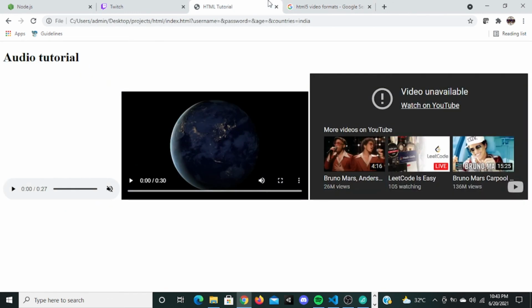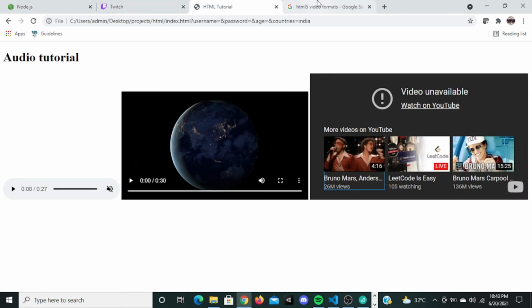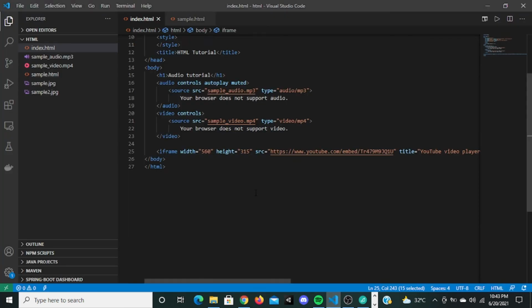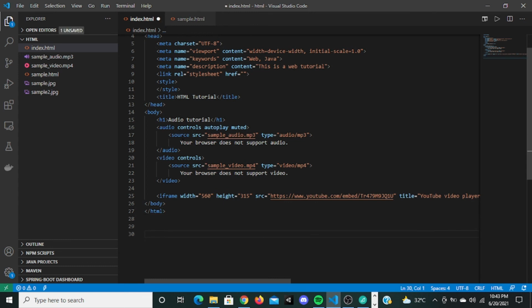So I think we have covered almost everything in HTML. We have covered headings, paragraphs, divs, spans, block elements, inline elements. I think we have covered mostly everything in HTML. I hope so. There are semantic elements. Semantic elements, in the sense, there are tags called...